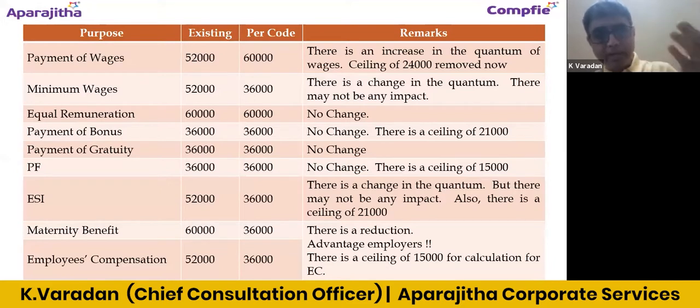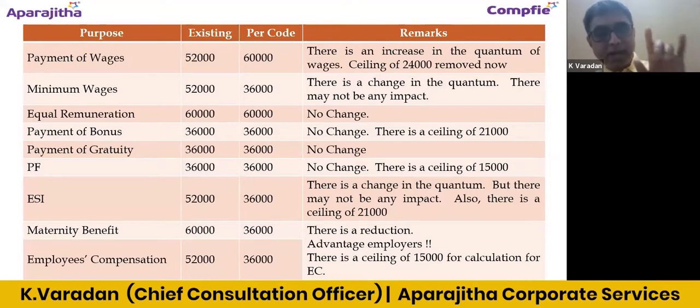Of course, the ceiling, if it is available for eligibility purpose or for calculation purpose or for the upper limit, like in the case of gratuity, after working out the quantum, so 20 lakh, there is an upper limit for gratuity. So that ceiling will continue to apply, right? But the quantum of wages for different purposes could be different.